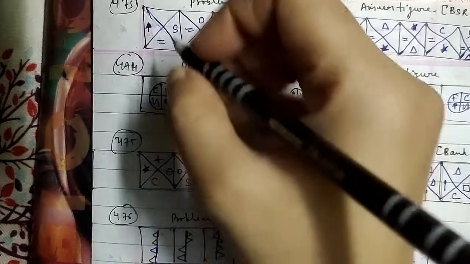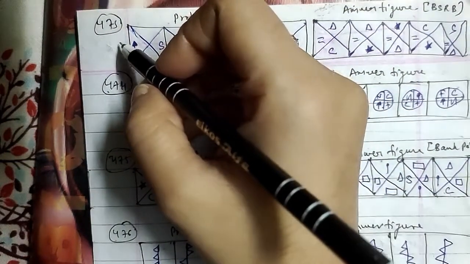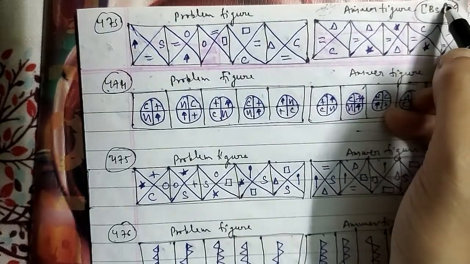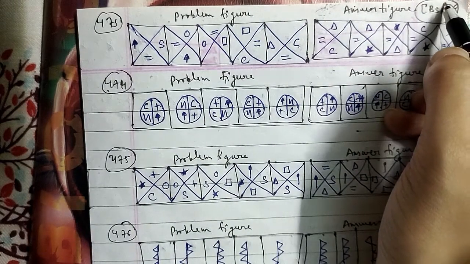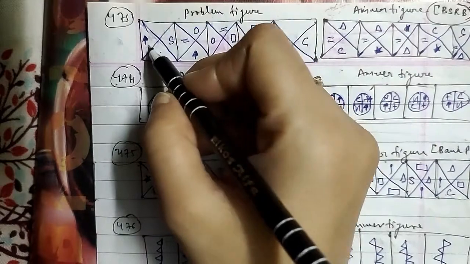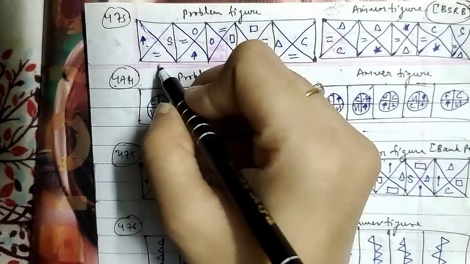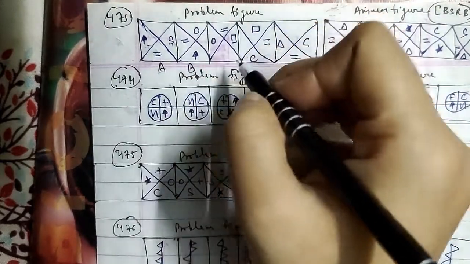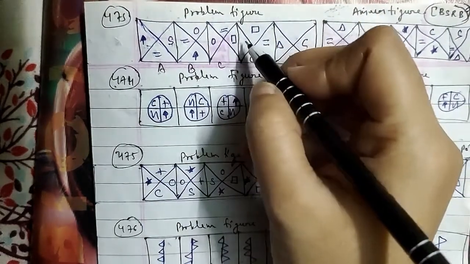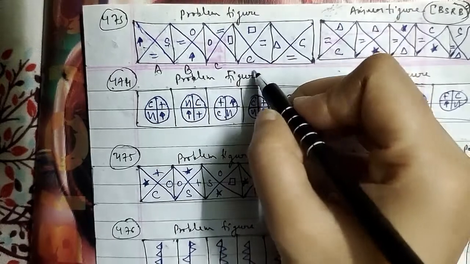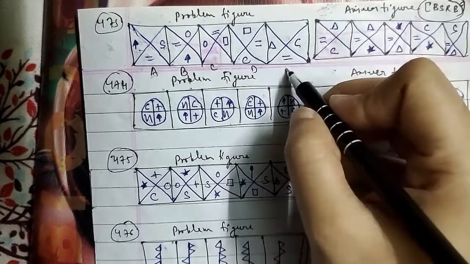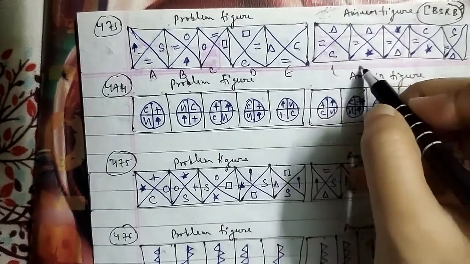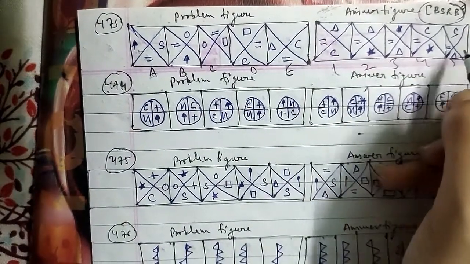Here we go ahead with the 473rd question of the session. These are the problem figures and these are the answer figures which were asked in the BSRB question paper. Talking about this, we have an arrow, circle and equal, S and circle, which is figure A. Figure B is circle, equal and arrow. The C figure is circle, arrow, equal and rectangle. The D figure is C, equal and rectangle, and the E figure is triangle, equal and C as well. These are 1, 2, 3, 4 and 5 as well.